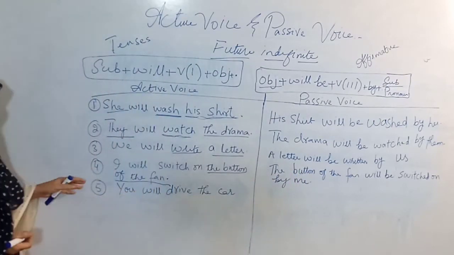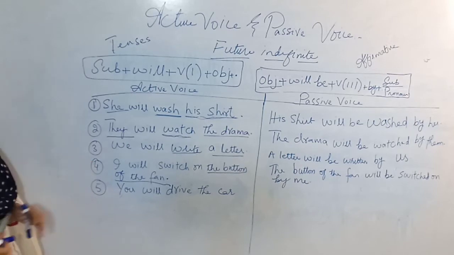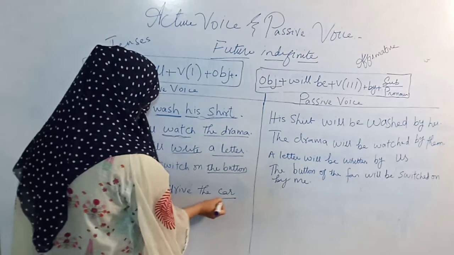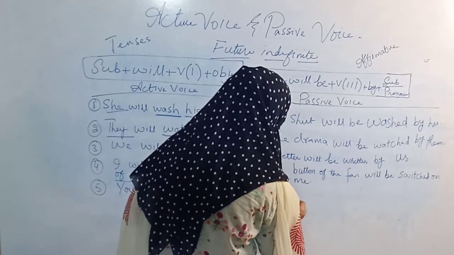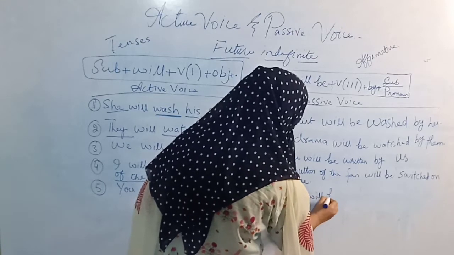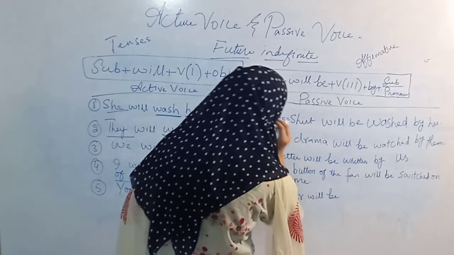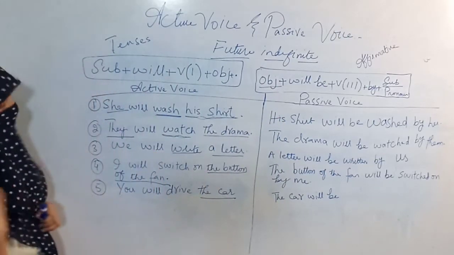Alright. Let's come to the last sentence. Last but not the least. You will drive the car. The car is object. The car will be according to formula. Then you have to find out the verb, verb third form.